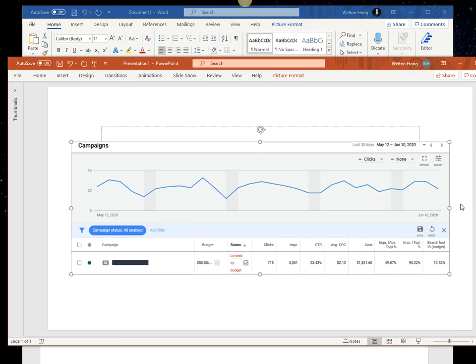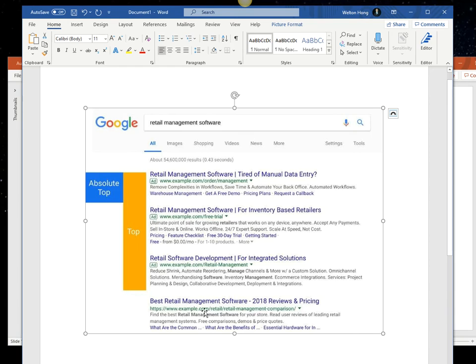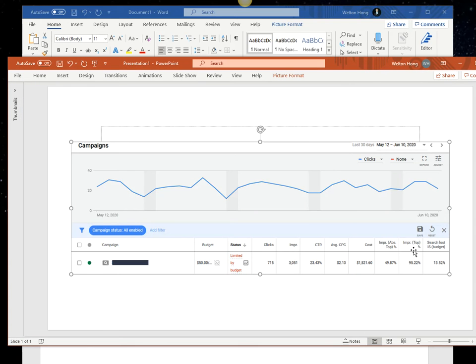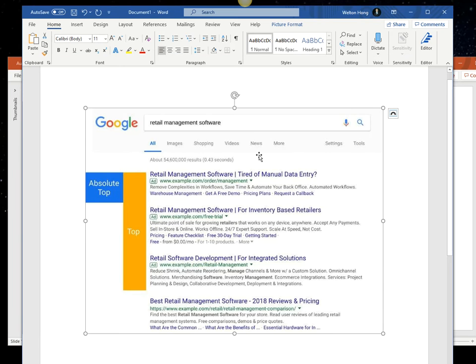So for example, over here, this account, we turn on impression top and impression absolute top. So this metric here means 95% of the time the ads appear above organic. That means somehow, somewhere, the ads appear either in position 1, 2, 3, or sometimes number 4. Right? There's a total of 4 ads right at the top. But this means that, hey, this campaign is running well because the ads do appear above organic. It's either position 1, 2, 3, or 4.